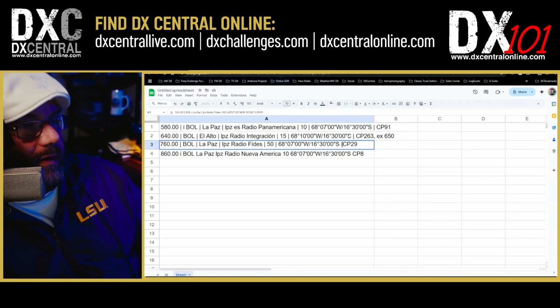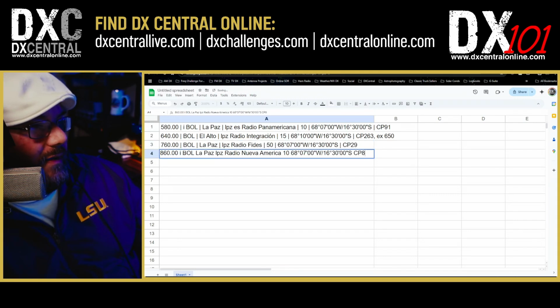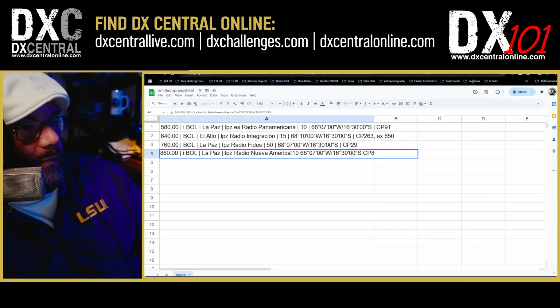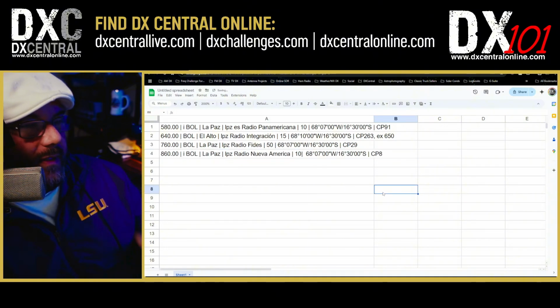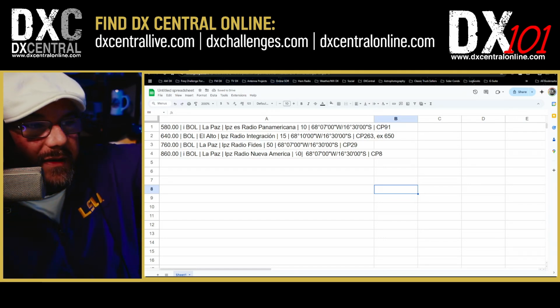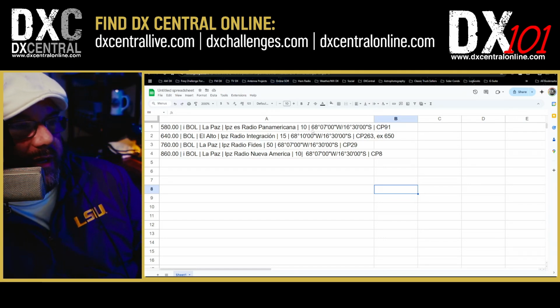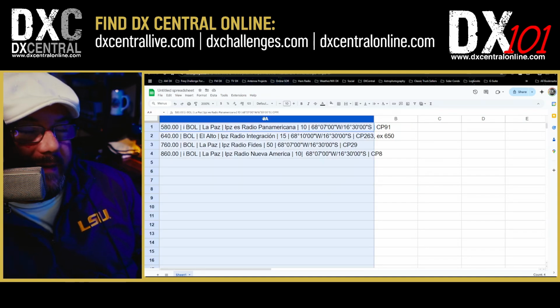And then here, and then finally, one more here, and then one more here. Okay. So now I've done all the rows that I have on my spreadsheet. I've put in some sort of separator that we're going to use here for our next step. Okay. So then I'm going to highlight that entire column where all my data lives.